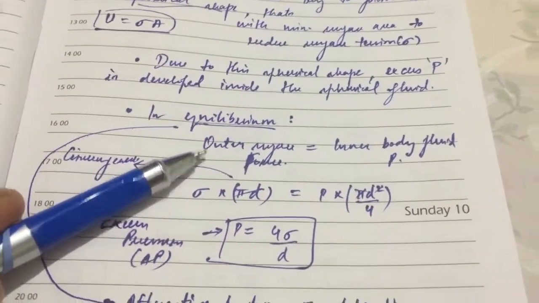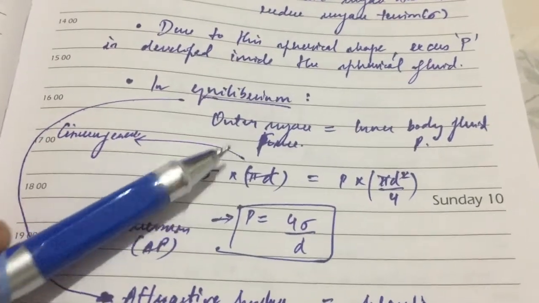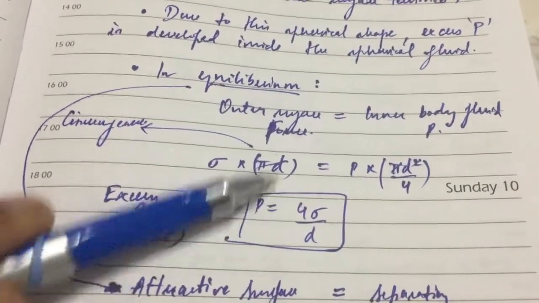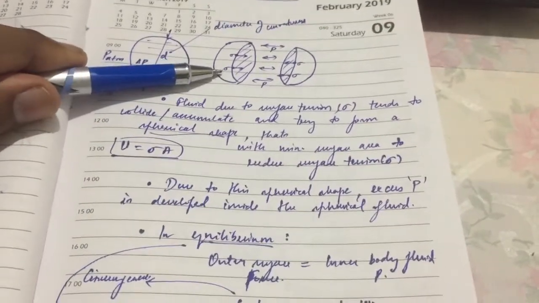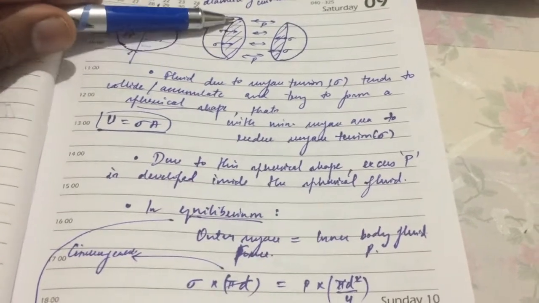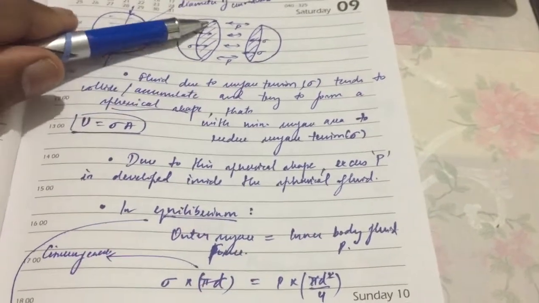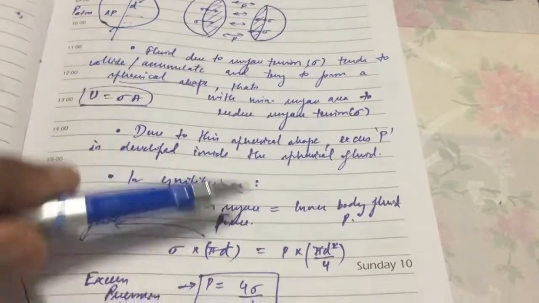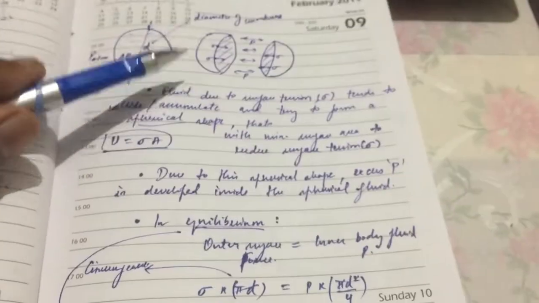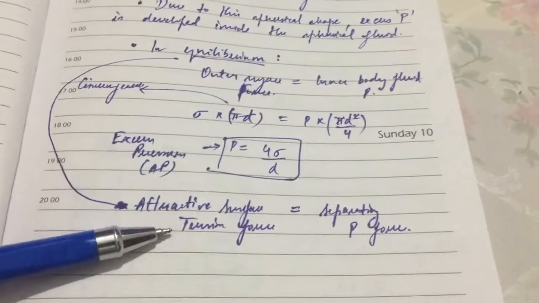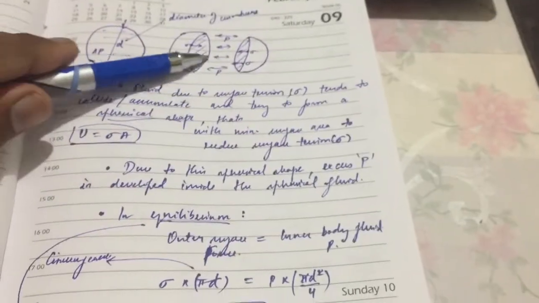In equilibrium, the outer surface force should be equal to the inner fluid pressure force. The outer surface force is the stress times the length, meaning the circumference. The surface tension sigma times the circumference, pi d, is equal to the pressure P inside times the area of the cross-section, that is the area of the circle. If we equate it, we get the excess pressure P equal to 4 sigma by d. This is the excess pressure inside the bubble. Therefore, the attractive surface tension force is equal to the separating pressure force inside.